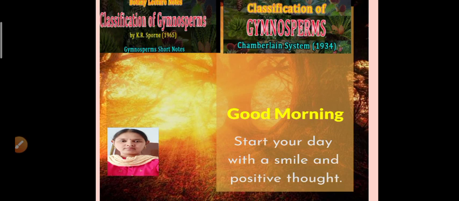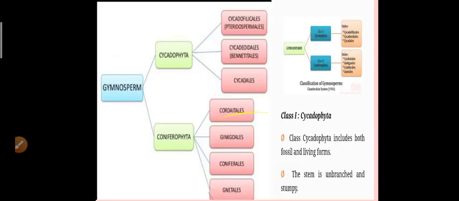Today in this video, I am going to talk about Chamberlain's system of classification of gymnosperms. There are many systems for the classification of gymnosperms. According to Robert Brown in 1827, gymnosperms were recognized for the first time as a separate group of plants.